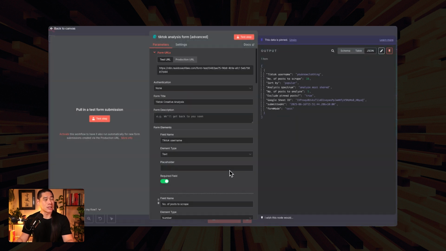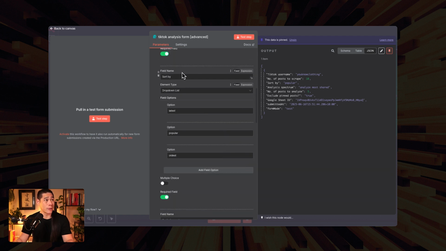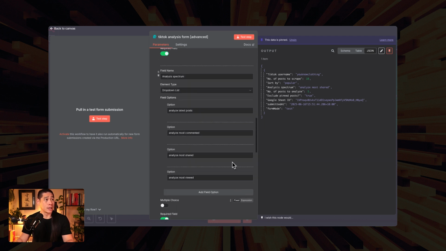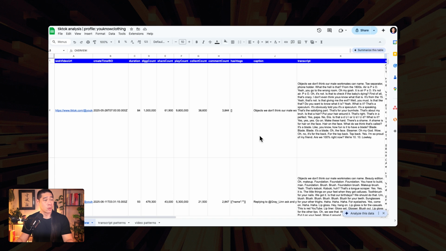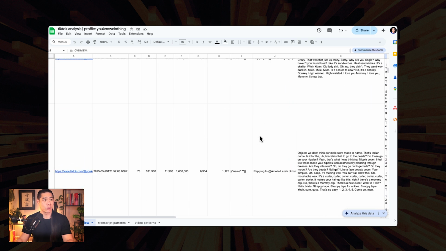So the difference between the simple form and the advanced form: number of posts to scrape stays the same. Sort by stays the same. But analysis spectrum, we can analyze by latest posts, most commented, most shared, or most viewed. So as opposed to in here, for example, where we're just taking 10 of them and pulling them in, what if we want 25? What if we want 50?